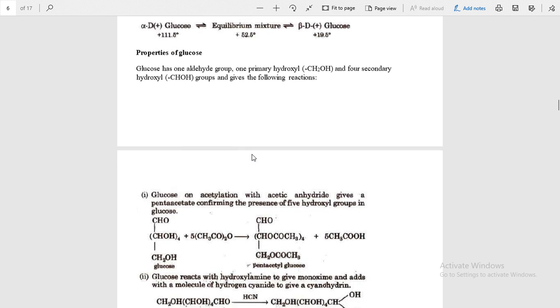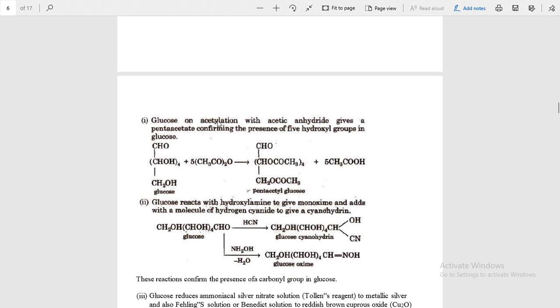First, we will prove the pentaacetate by acylation. You know that an acyl group reacts with alcohol. In the acylation reaction you have learned with acetic anhydride, when acylation is done, pentaacetate is formed. One acetate group is here, and another four are here.